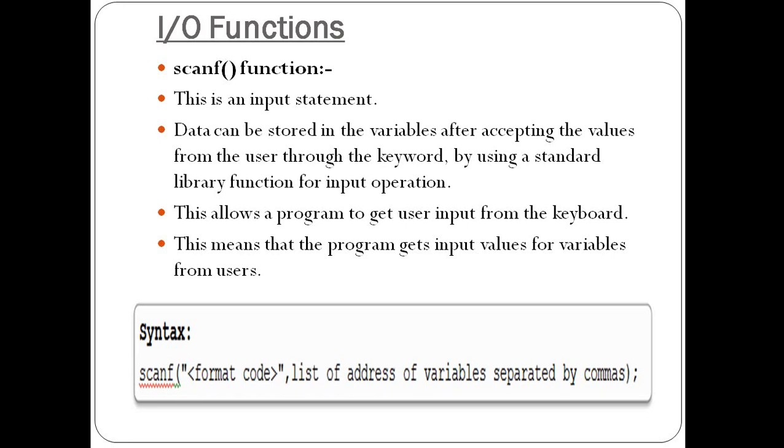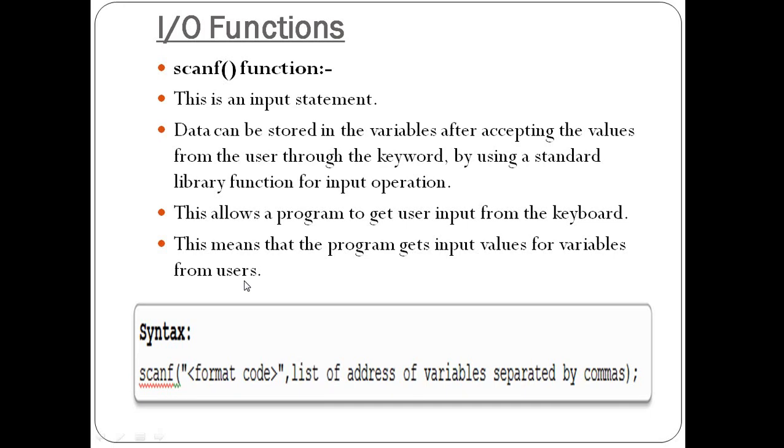But in printf, when we put the list of variables separated by commas, those variables can hold the final result of the expression. But in scanf, the variable can hold only the input value. So whatever variables we provide here, the list separated by commas, those variables take the input from the keyboard from the user and give it to scanf, meaning the program.